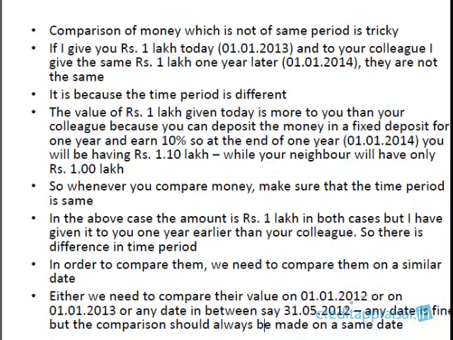So in order to compare money of different time periods, you have to bring them to the same date. You have to bring them to a similar date, whichever date is your wish. You can compare them on January 1st 2012 or January 1st 2013, or any date in between, 31st May 2012. Any date is fine, no problem. But the comparison should be on the same date, right?